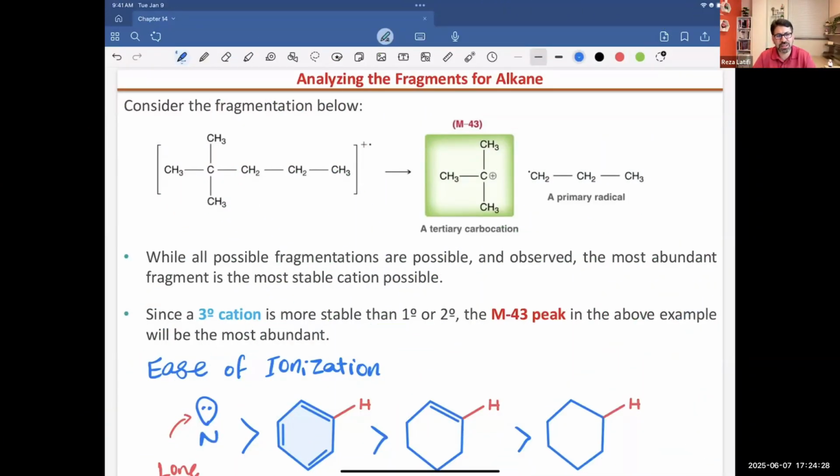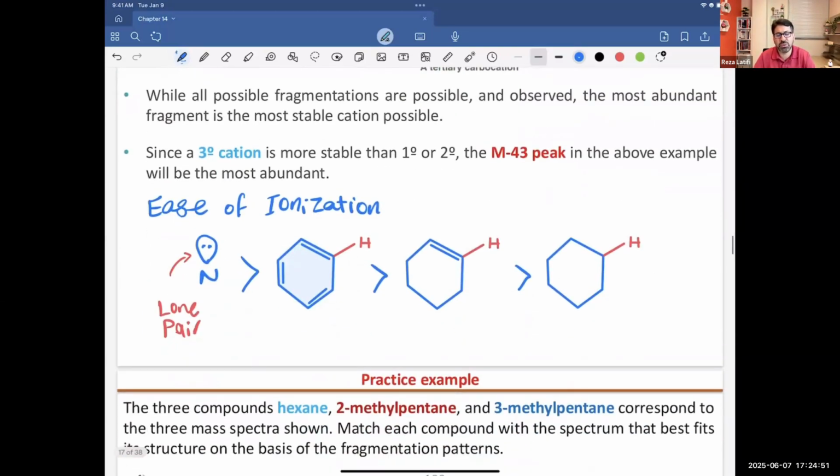In the last lecture, I mentioned that when a compound goes through fragmentation, it will try to generate the most stable carbocation and also radical. We said the tertiary carbocation is more stable than the secondary and then the primary. And of course, the primary is way more stable than the methyl. I have to say we have the same trend also for the radicals, so the tertiary radical will be the most stable radical.